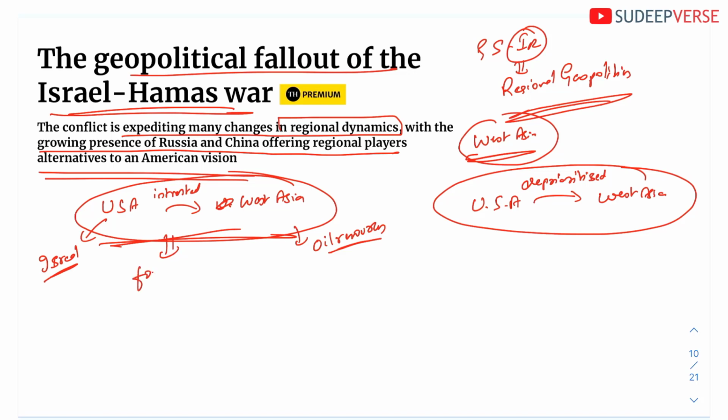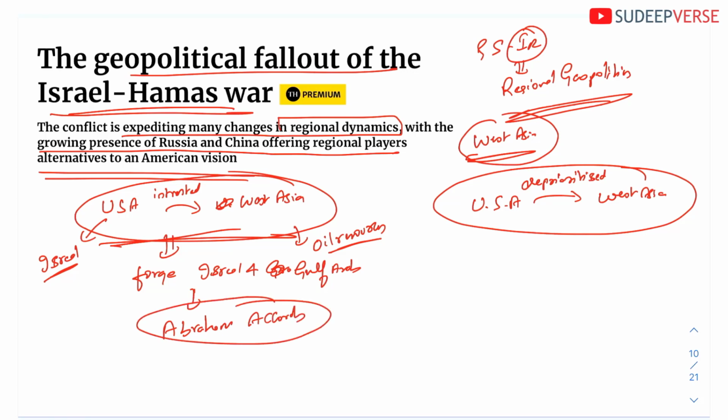So to forge a relationship between Israel and Arab nations, that is the Gulf Arabs, the USA came up with an accord called the Abraham Accords. This is basically to improve the relationship of Israel with Gulf Arab countries. The Abraham Accords was signed in 2020.